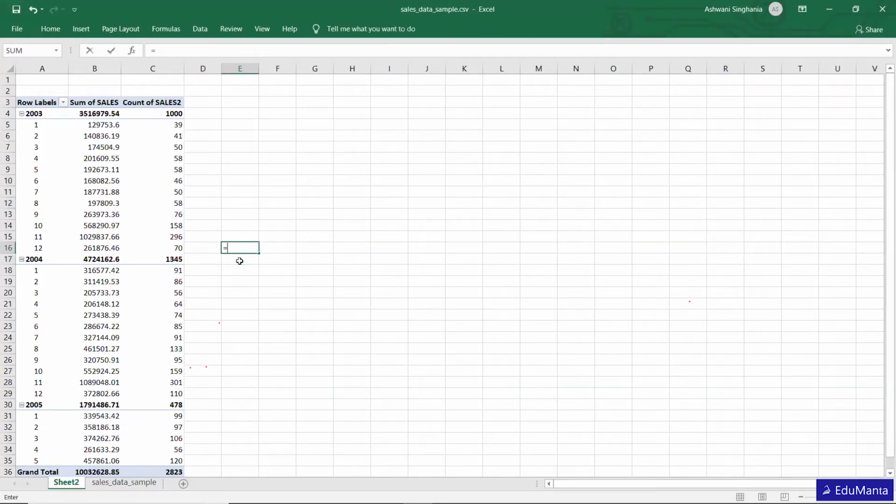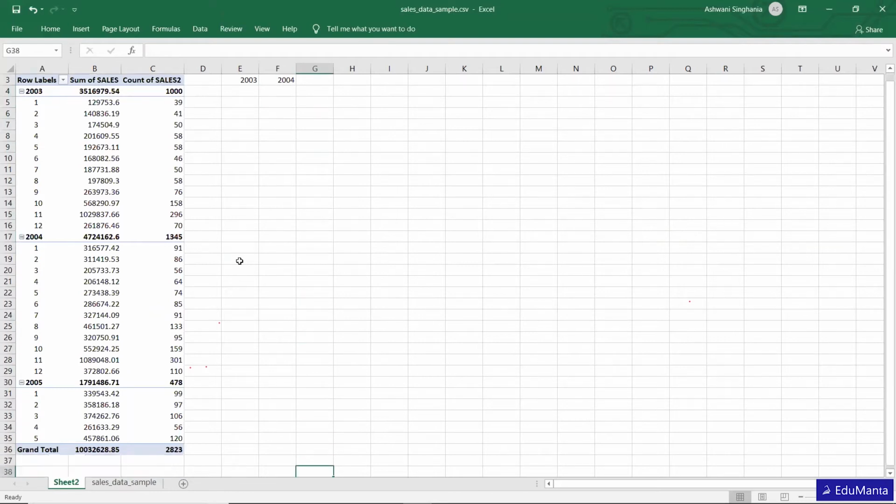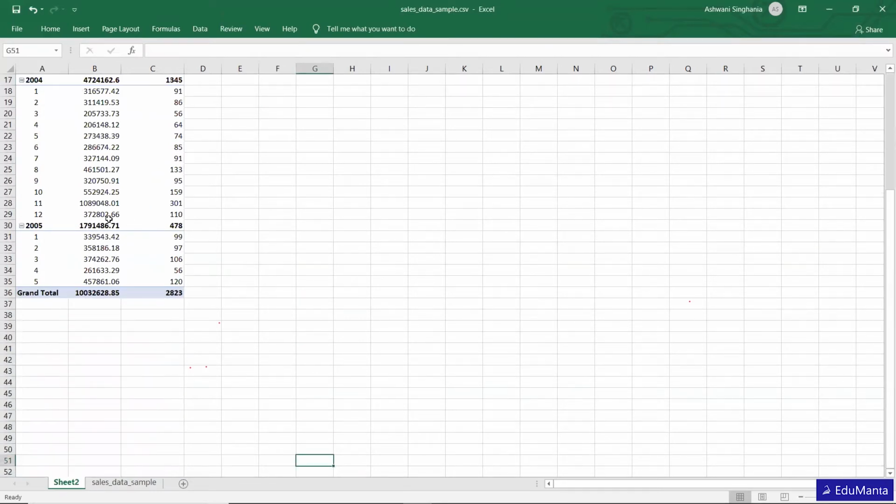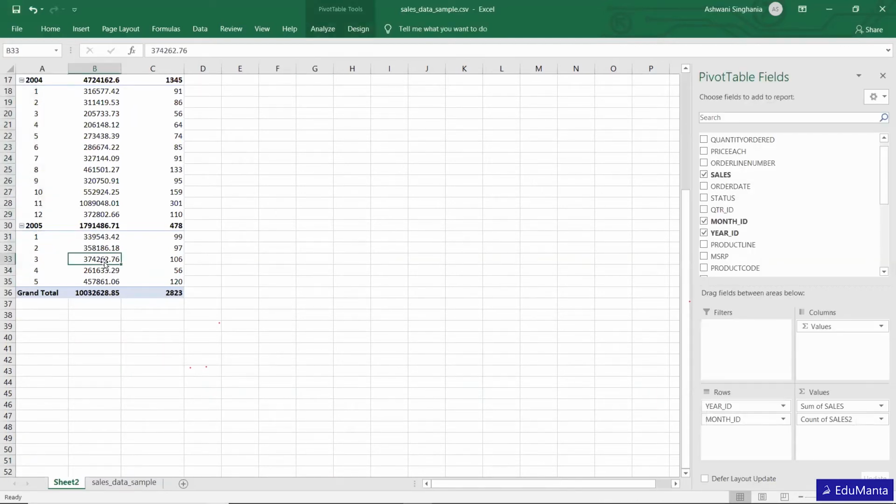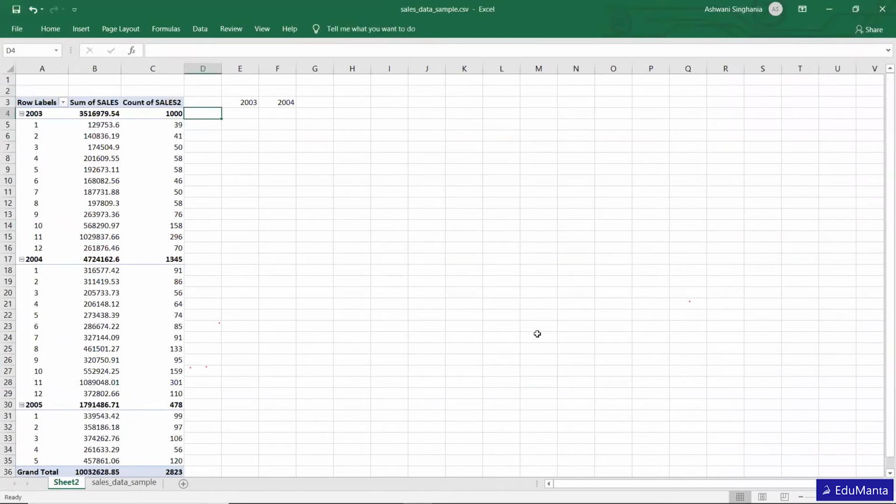For 2003 we are going to calculate the average, and as 2005 is incomplete, with only 5 months, we are not going to calculate the average for 2005 here. Excuse me, sir. Yeah. But with the thing which you had done, we can use a subtotal function and we can directly get the average sales and all these things. What is the need of going for a pivot table here?